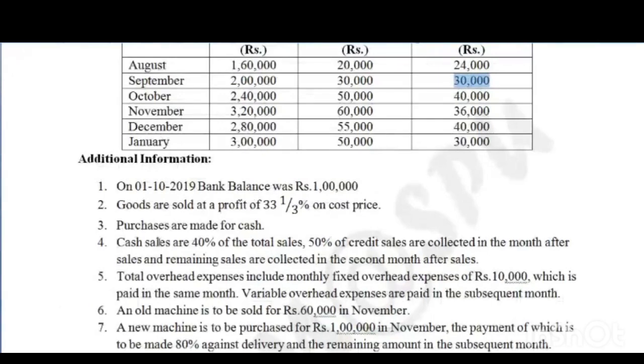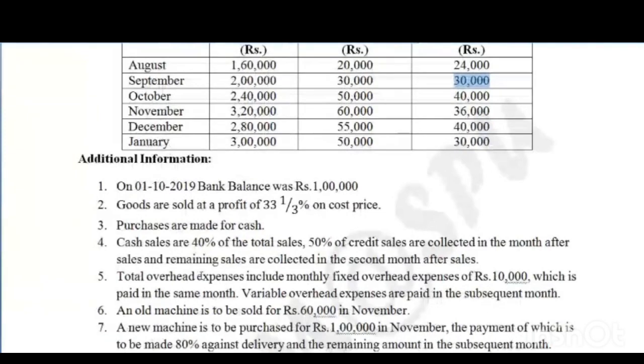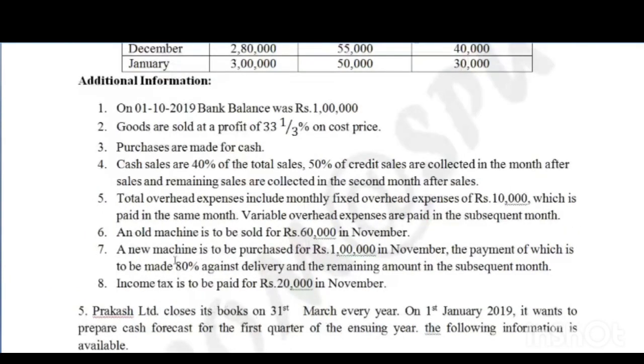Now this table is completed. First point is completed, second, third, fourth, and sixth points are also completed. Now seventh point: a new machine is purchased for rupees 1 lakh in November, and the payment is made 80% against the delivery and the remaining in the subsequent month. 80% in November and remaining 20% in December.